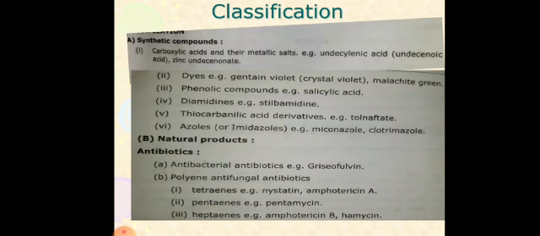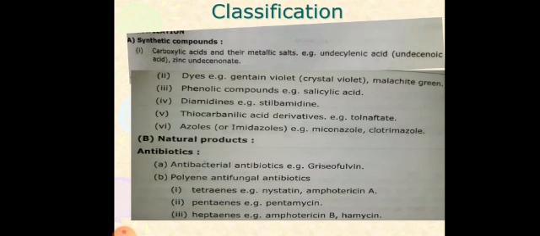Next, second, that is dyes. Example: gentian violet, that is also called crystal violet, and malachite green. Next one is the phenolic compounds, that is salicylic acid. Next one is the diamidines. The example is stilbamidine.